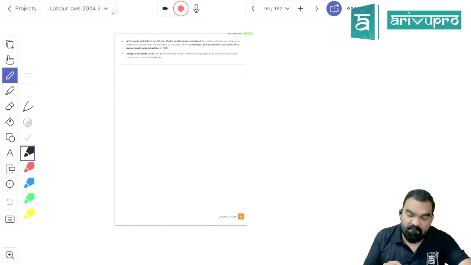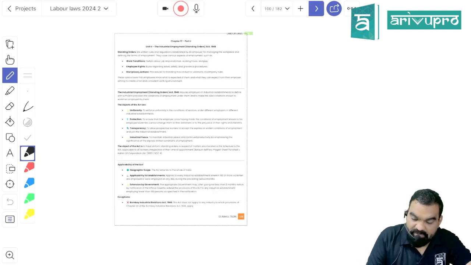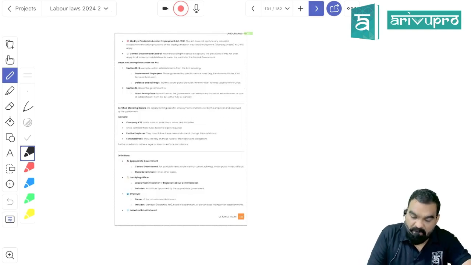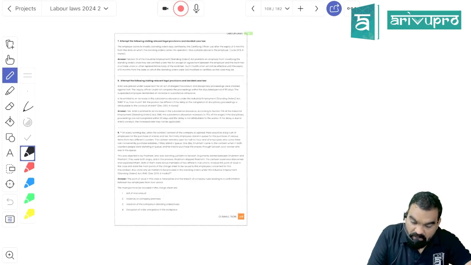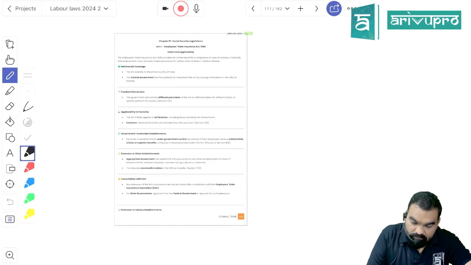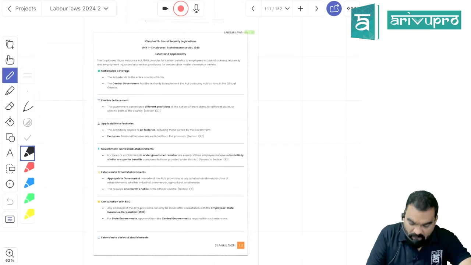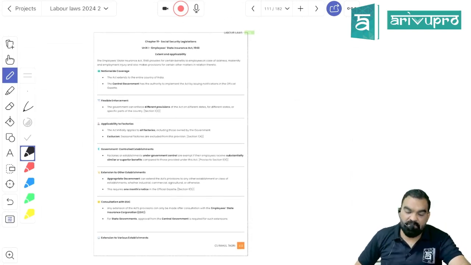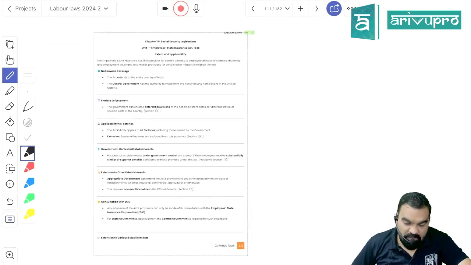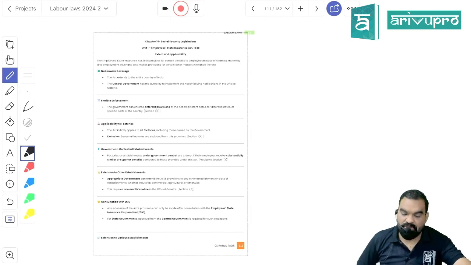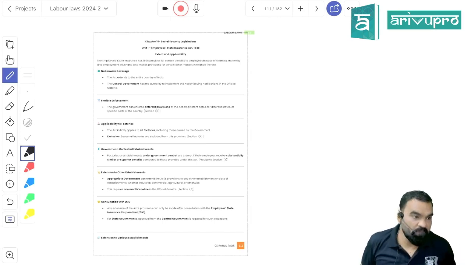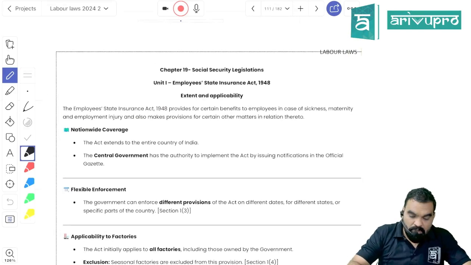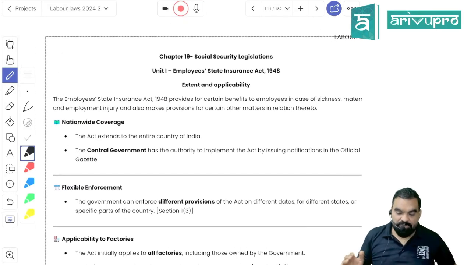Now we will start with another. We have done with, I think, chapter number 17 part 1 and part 2. Part 2 is already done, that is Standing Order Act, right? Now we will start with chapter number 19, that is Social Security Legislation. Today we are going to finish Employee State Insurance Act as well. Okay, starting with Employee State Insurance Act.